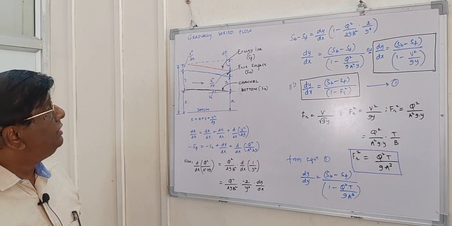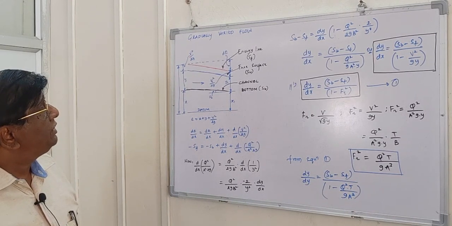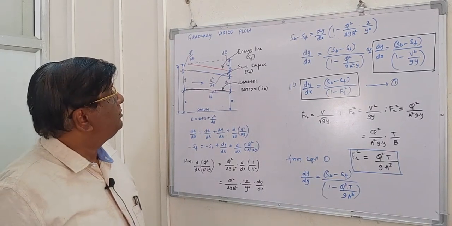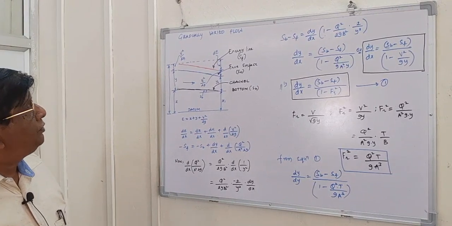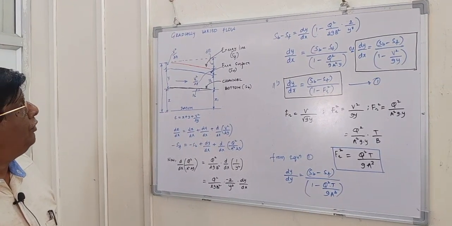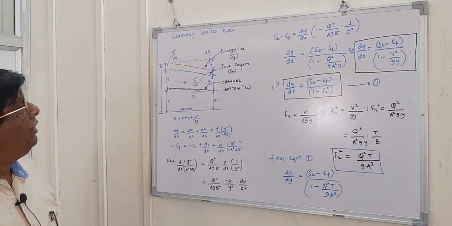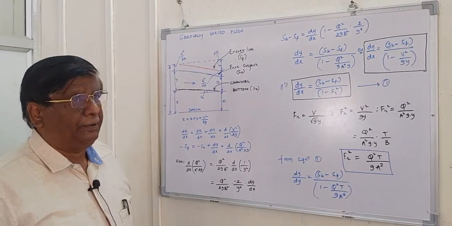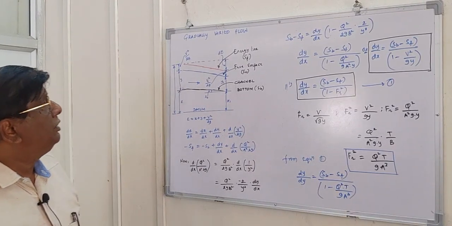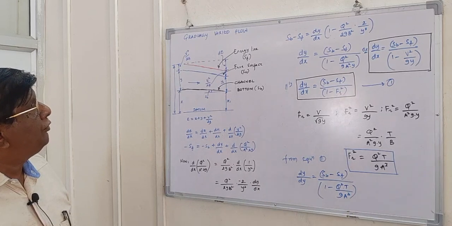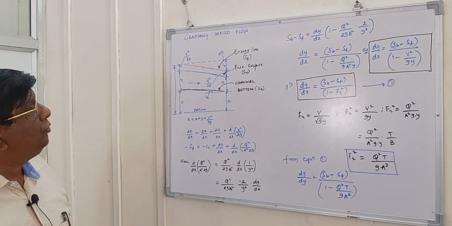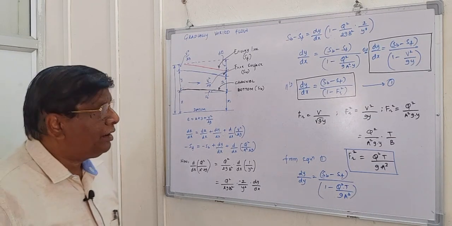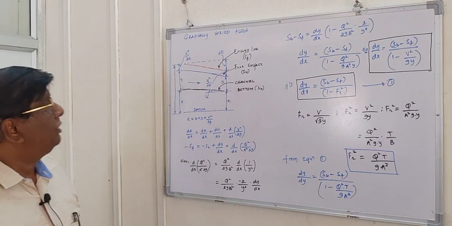Then we started discussion on the concept of specific energy, critical depth in open channel flow, the alternative depths and the relation between the alternative depths and critical depth. When the Froude number is 1, the flow is said to be critical. Otherwise, the flow may be supercritical or subcritical, depending upon the Froude number.